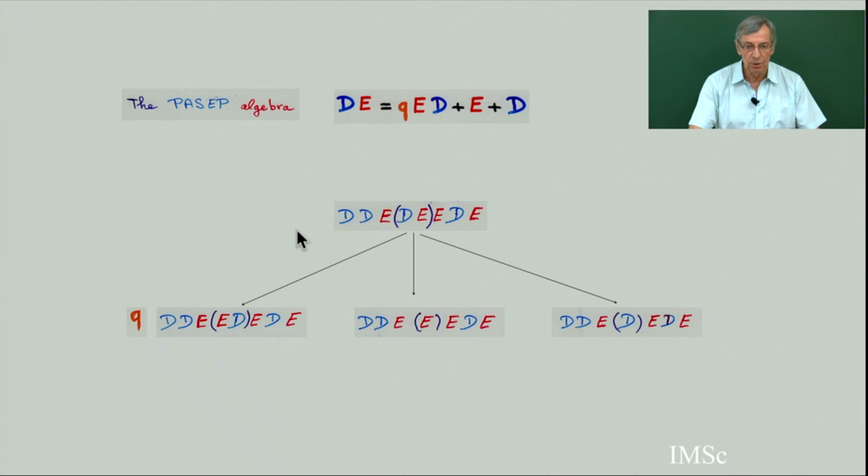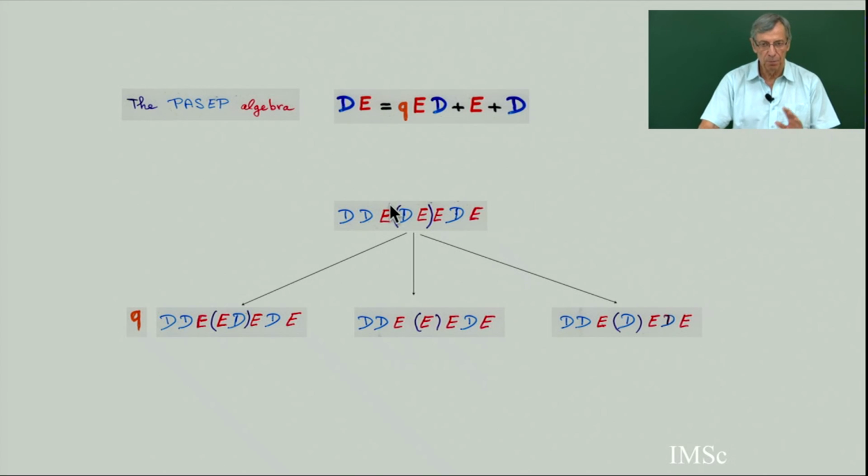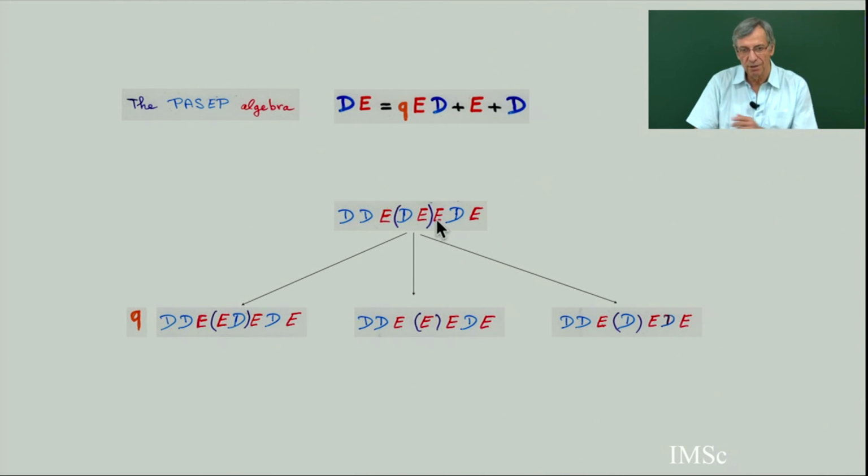So we are going to do the analog of what we have done for the first fundamental example with U and D. Take any word in D and E, and we are going to try to do the analog of the normal ordering. I mean, put all the D on the left and all the E on the right, to get a sum of monomials where the D are on the left and then all the E on the right, with some parameter q involved.